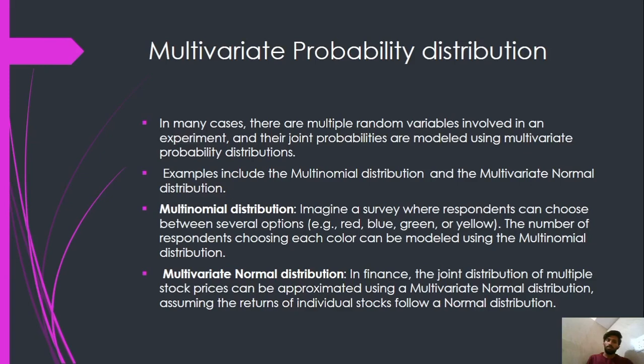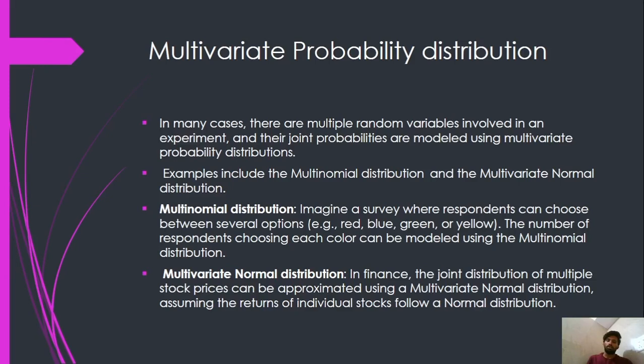Then we move on to the third type, multivariate probability distribution. In many cases, there are multiple random variables involved in an experiment, and their joint probabilities are modeled using multivariate probability distributions. Examples include the multinomial distribution and the multivariate normal distribution.